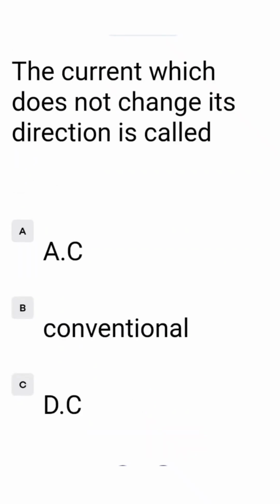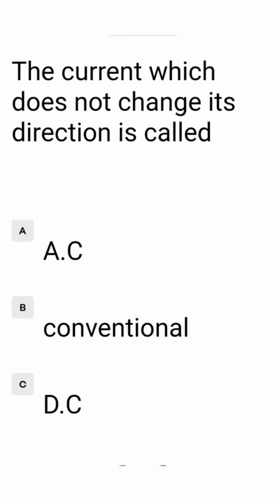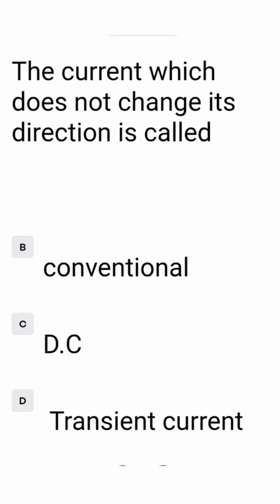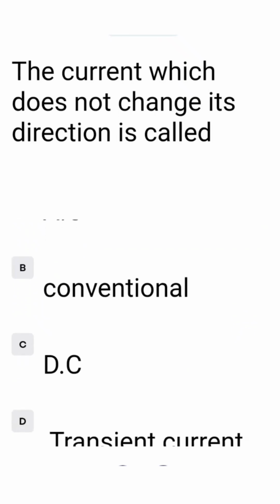The current which does not change its direction is called option A AC alternating current, B conventional, C DC direct current, option D transient current. The correct answer is direct current, that is written in option C DC. So we tick option C, DC, meaning direct current.